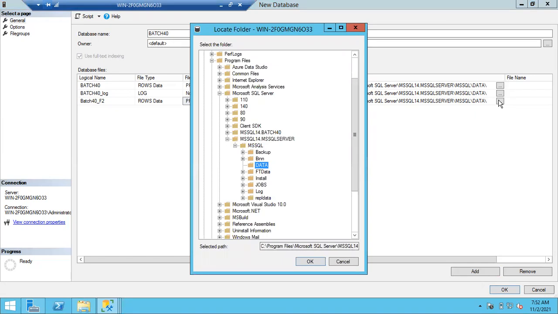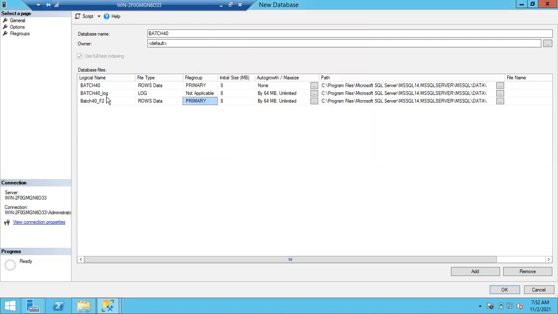Automatically the new file is going to be created in the new drive. Once I choose the path here, in which drive you gave, like which drive you selected, automatically the file will be created in that particular drive. So as this first file is completely full, now the data is going to be inserted into your file 2.